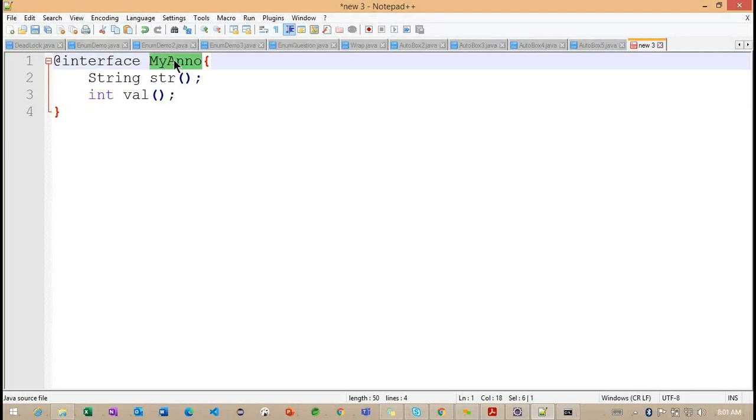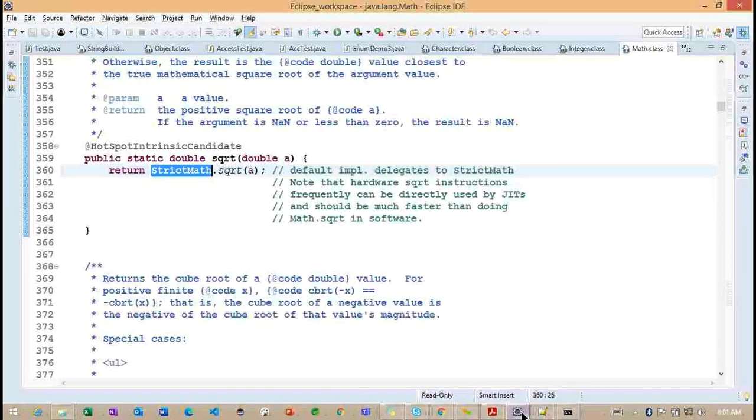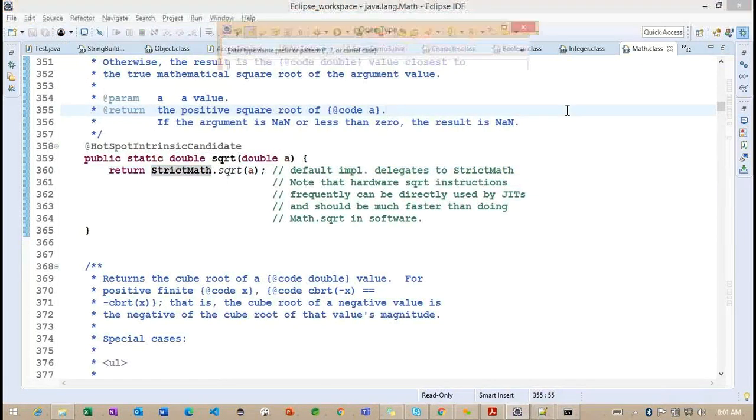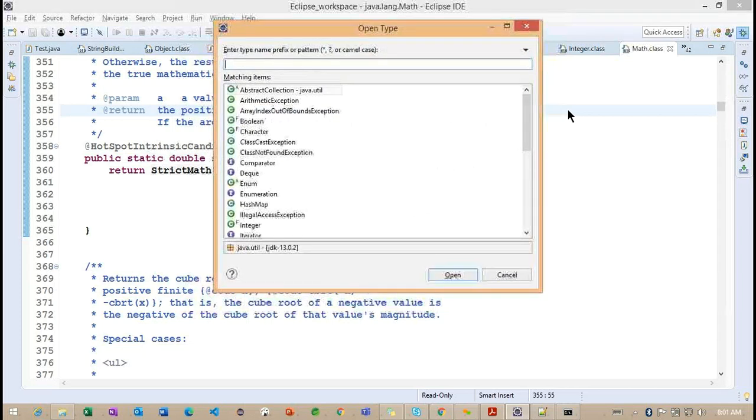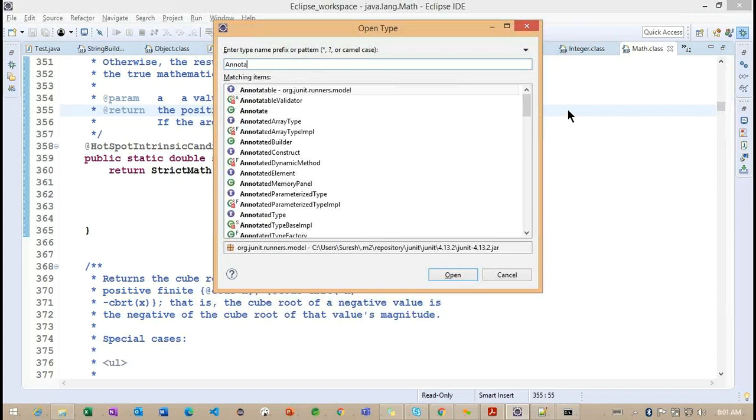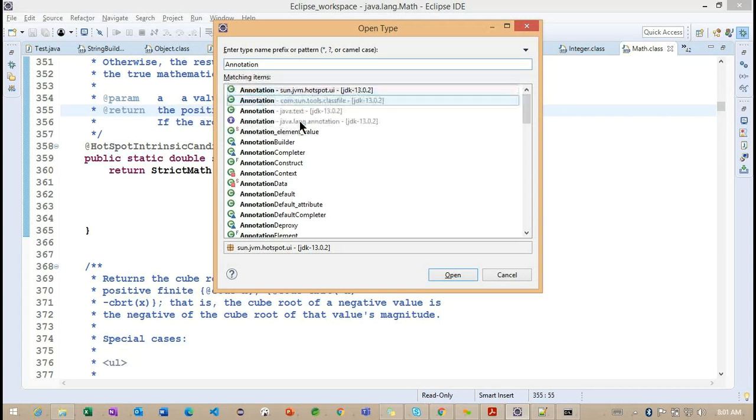Okay. So back to here. Whenever we work with custom annotations, by default it is inherited from, we have one annotation class. Sorry, it's not a class, it is a package name. Now you can see java.lang.annotation.